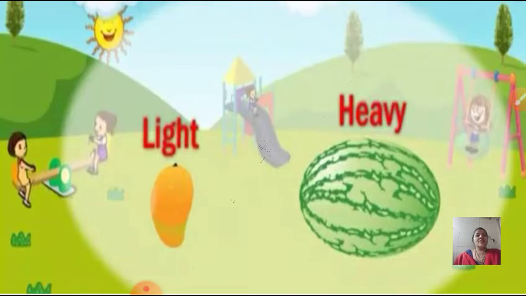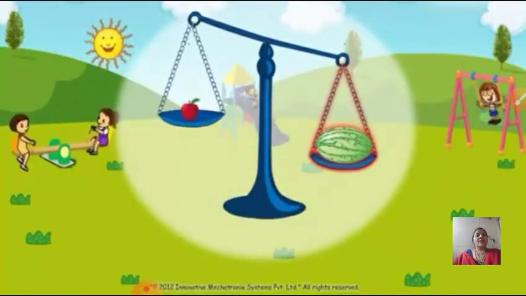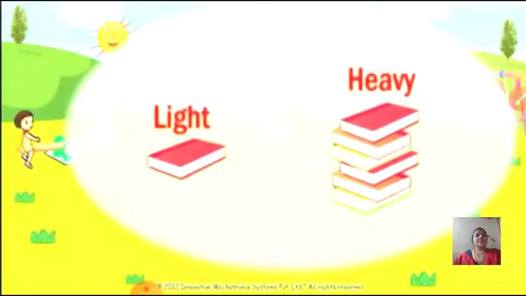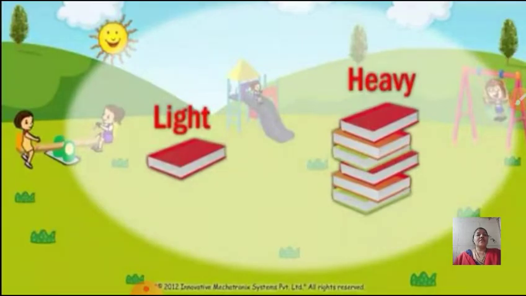Okay children, just look at the picture. This is a weight machine. Okay, if you do the weight of a watermelon, it is heavier than an apple. Now here children see, we can see many books. A weight of one book is lighter than many books.